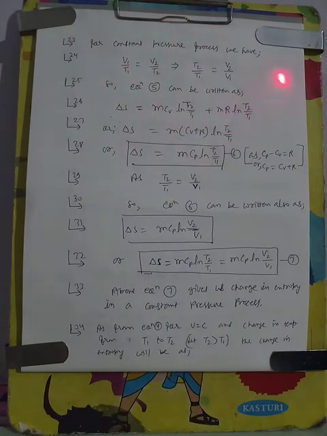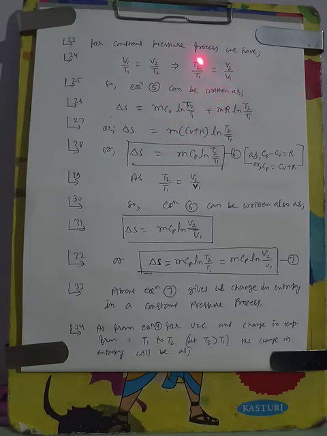I am repeating this once again, because I am confused whether I have recorded it or not. For the constant pressure process we have V1 by T1 is equal to V2 by T2, so we can write T2 by T1 is equal to V2 by V1.